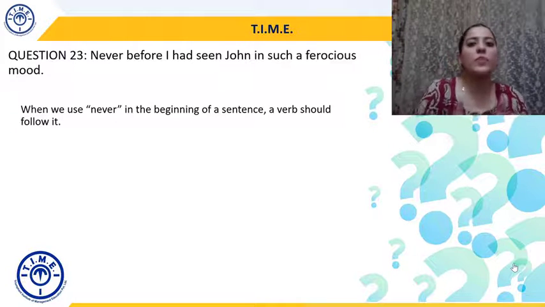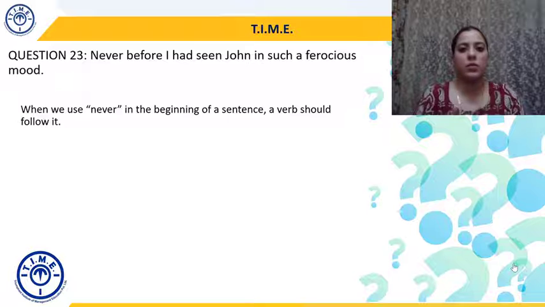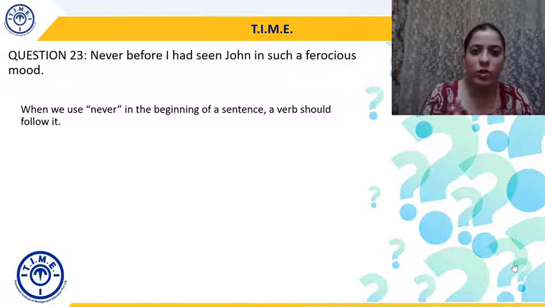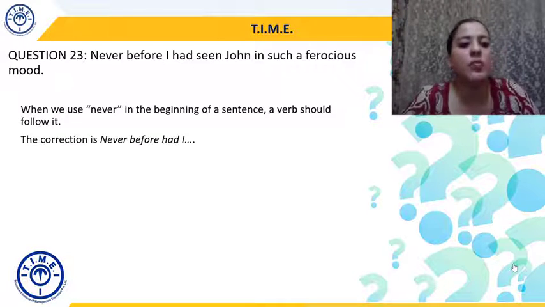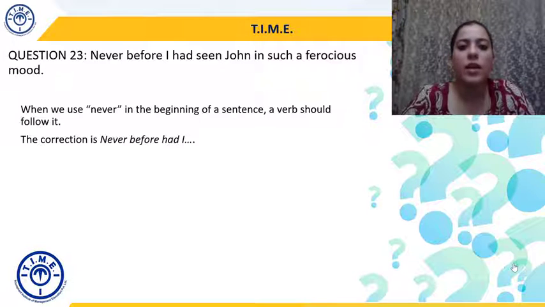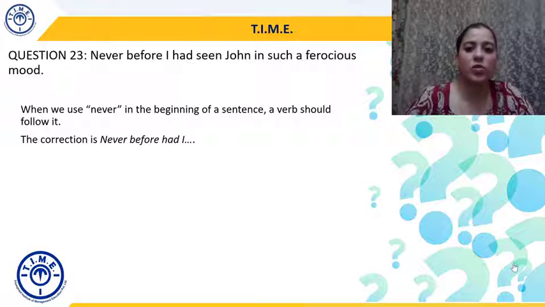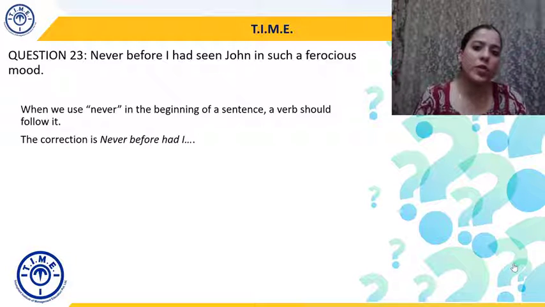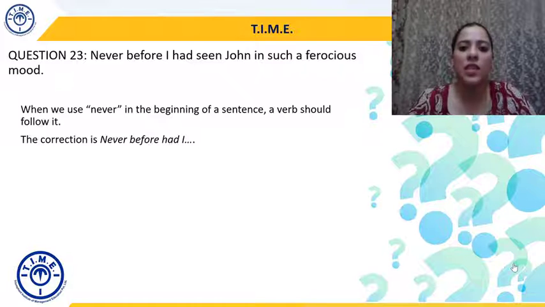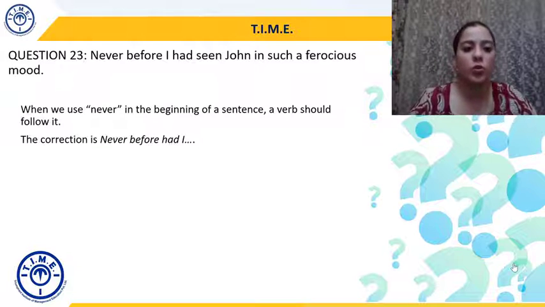Now, never before is a phrasal combination. So we won't change before, but we can certainly pull the verb closer to it. And that's why the correction will be: never before had I seen John in such a ferocious mood. Never before had I seen John. So I'll push the verb closer to the adverb in this case because whenever the sentence begins with never, a verb should follow it. Okay.